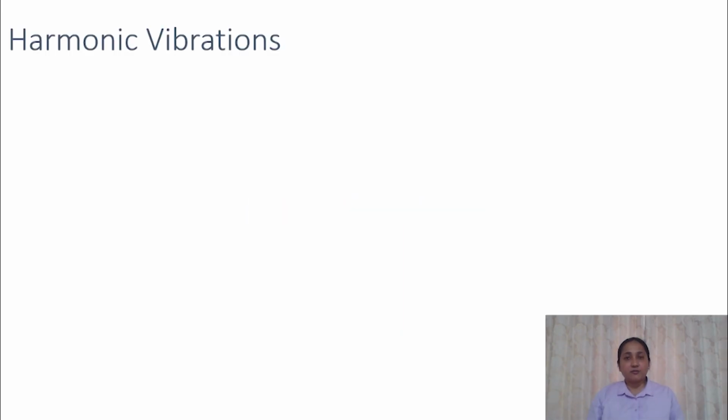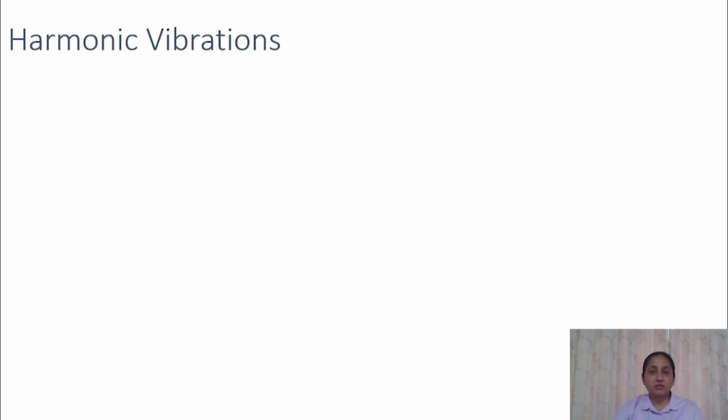The first category of forced vibrations we are discussing here is harmonic vibrations. That is, when a harmonic force is acting on the structure. When a rotating machinery is placed on a structure, it imparts a harmonic force onto the structure. And any periodic force can also be represented as sum of harmonic forces. So, it is important to understand the behavior of structures under harmonic forces. Now, let's look into the details of harmonic vibrations.